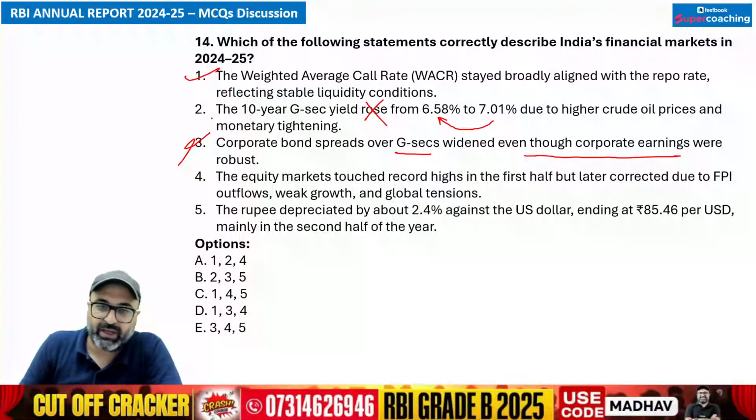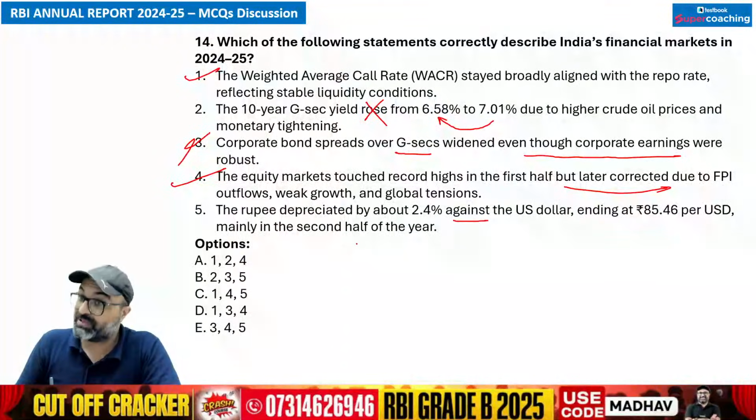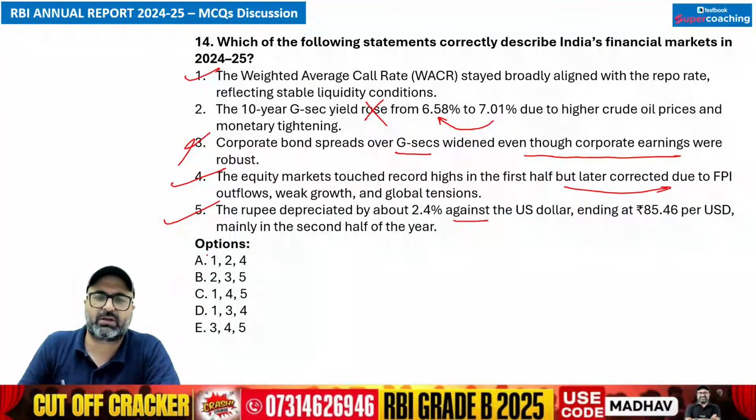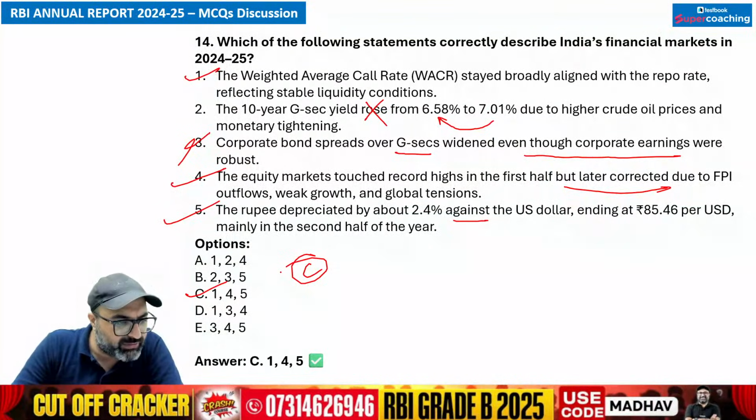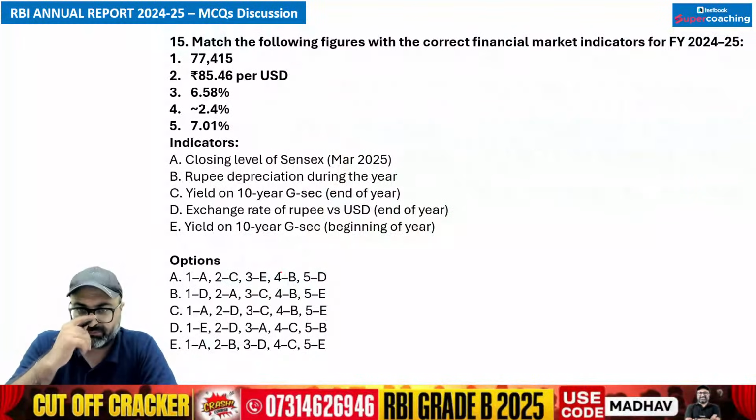That is a point. Equity market touched the record high in the first half, but then corrected due to FPI outflows, weak growth, global tension. Nothing to discuss. Very clear. Rupee depreciated by 2.4% against US dollar, ending around 85.46 rupees per dollar. That is correct. So answer to this particular question would be 1, 4, 5. So answer is C option. Many of you have given the correct answer. Oh, no. Only Khushi has given the correct answer. So C option is correct. Moving on to the next one.